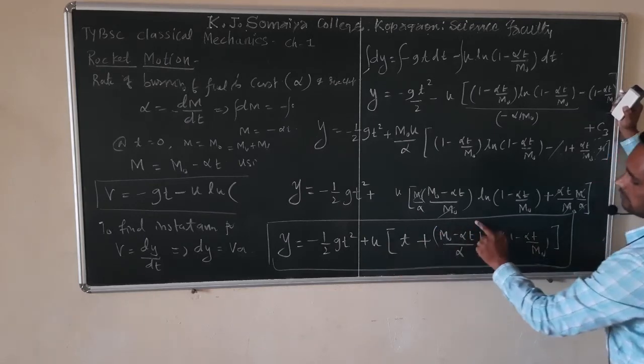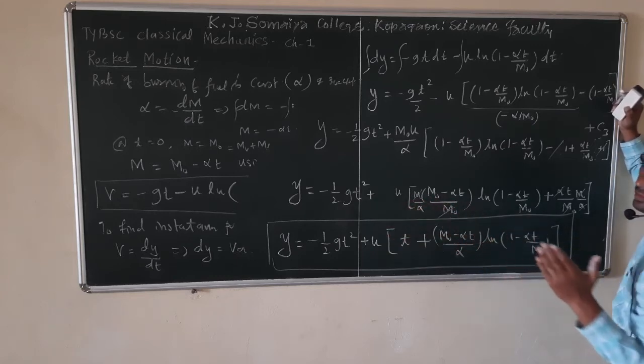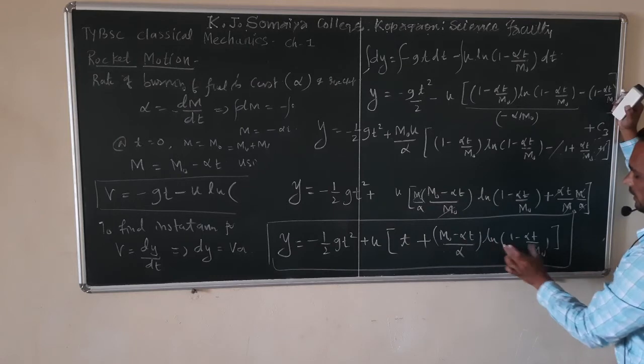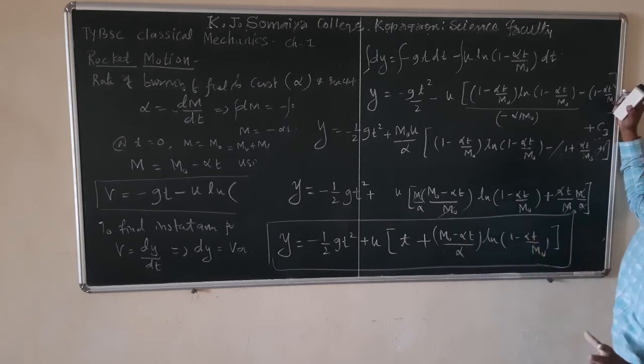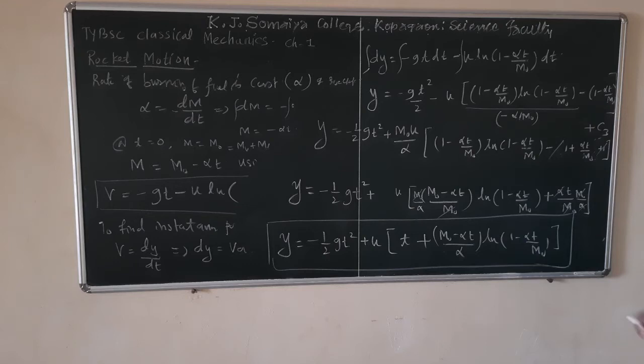So meter per second multiplied by second, the dimension of y remains meter. ln of anything is dimensionless. So dimension wise this equation is also correct. So from this equation we can find the vertical height attained by that rocket at time t.